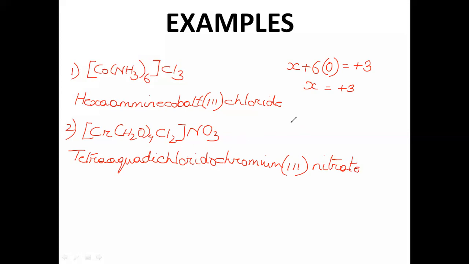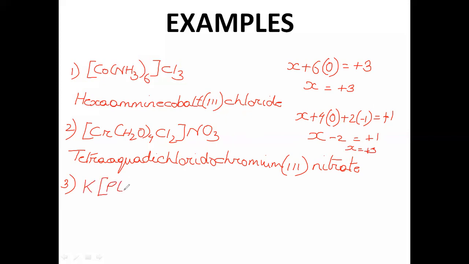Okay, if you are not able to calculate the oxidation state, chromium is x, plus 4 times water which is neutral, 2 chloride so 2 times minus 1, and NO3 minus, so obviously the cation will be plus 1, is it not? Because NO3 is minus, so this has to be plus 1. So x minus 2 will be plus 1. So x will definitely be equal to plus 3. That is how it actually goes. Okay, so let us go for the next type of complex. Let us take a different type now.